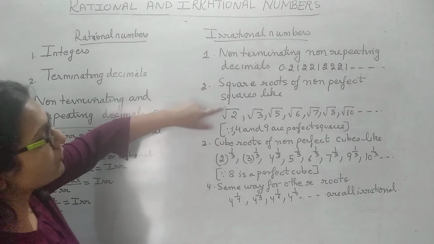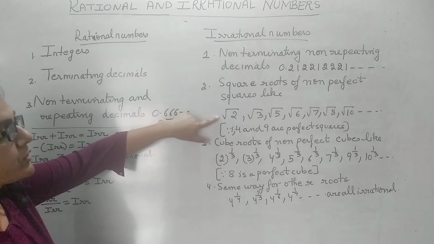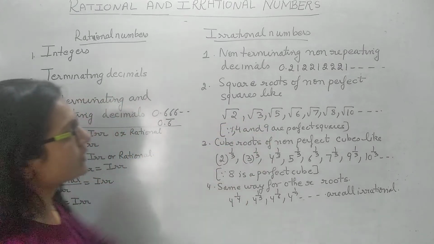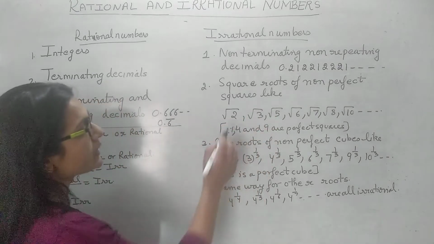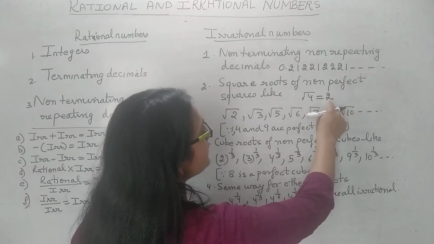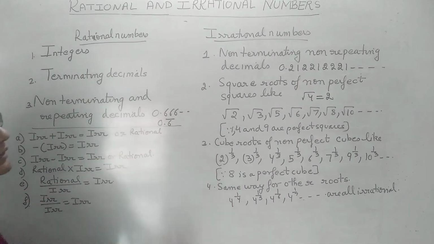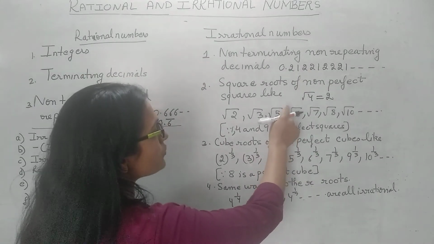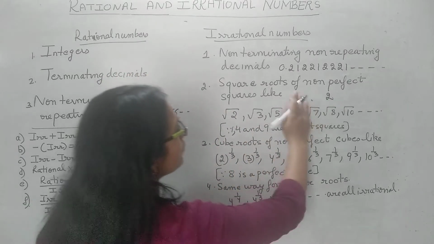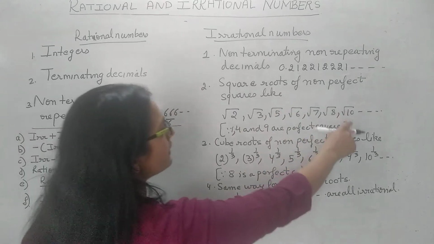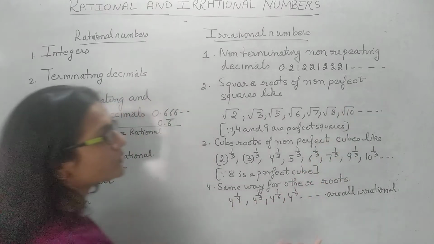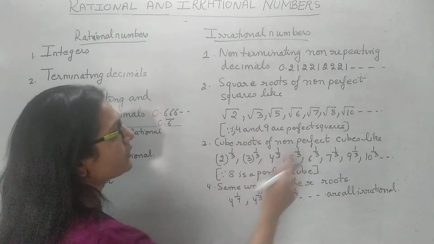The square roots of non-perfect squares, they are also irrational numbers. Like I have written root 2, root 3, root 4 I have not written. Root 4 is not an irrational number. Why? What is root 4? It is 2, and what is 2? An integer, and integers are always rational numbers. So the square roots of perfect squares are rational numbers, but square roots of non-perfect squares are all irrational numbers. I have not written root 9 because root 9 is 3 and 3 is a rational number.